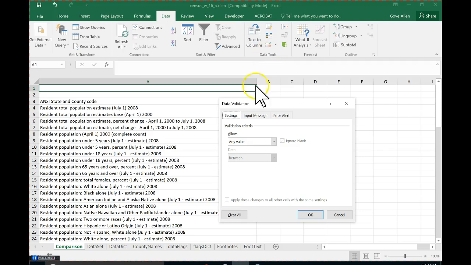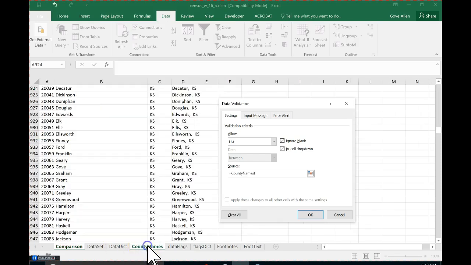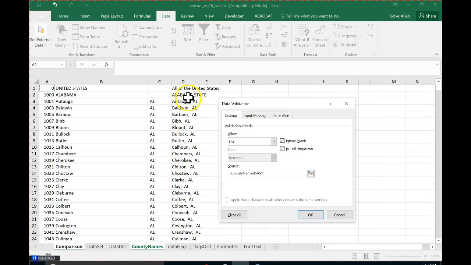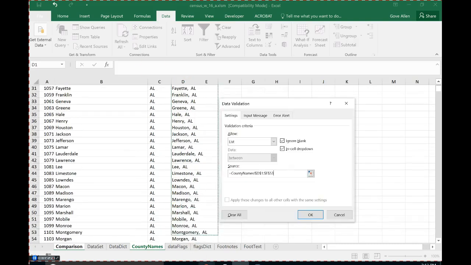Oh, here we go. So I clicked on the data validation, and by default, we're allowing any value. I don't want any value. I want to pick a value out of a list. And great, now what's going to be the source of the list? For that, I would come over here and pick the names, come over to my county names, and just pick this over here in column D. We're not going to do this, so I'm not going to take them all, but let me just bring in the first 50 or so.